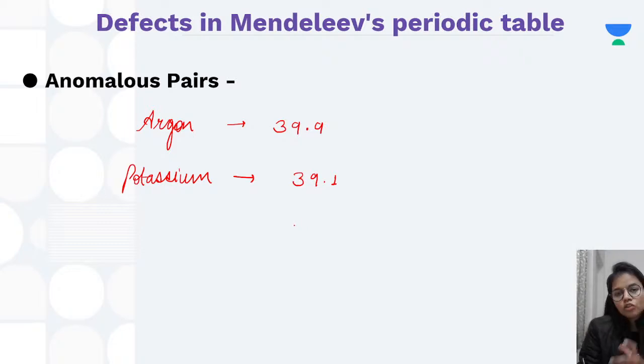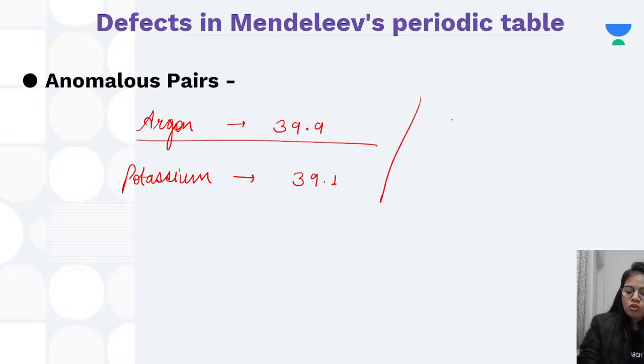So according to Mendeleev's periodic table, potassium should be put first and argon later because of the increasing atomic mass. But what was the problem? That argon was coming in the first position before potassium. So this was the defect that he couldn't answer.